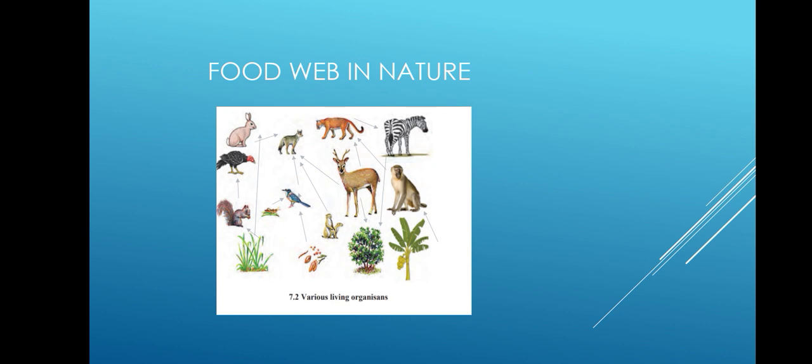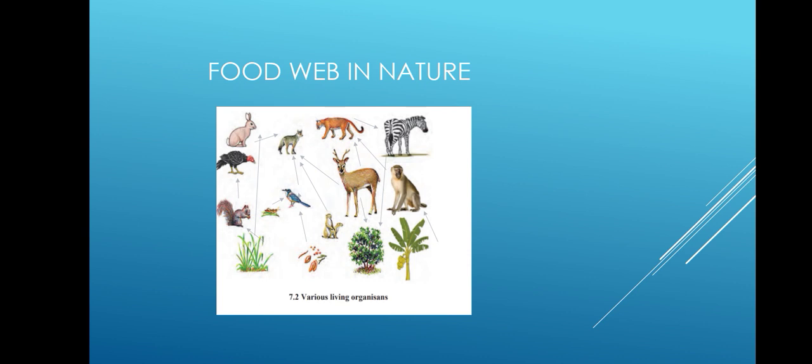For example, an insect feeds upon the leaves of various plants, but the same insect is the prey for different animals like frog, wall lizard, birds, etc. If this is shown in a figure, it will form an intricate web instead of a linear food chain. Such an intricate network is called a food web.